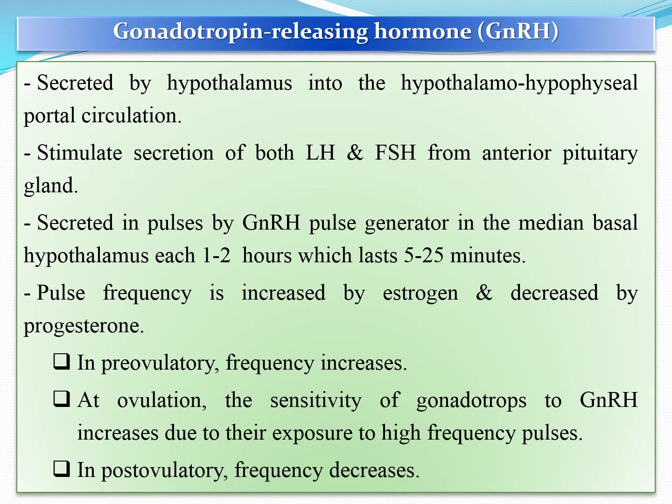That is, it should be released after each 1 to 2 hours, lasting for 5 to 20 minutes. Pulse frequency is increased by estrogen and decreased by progesterone. Like other hormones, in the pre-ovulatory phase its frequency increases. At ovulation, the sensitivity of the gonadotrophs to GnRH, the gonadotropin releasing hormone, increases due to their exposure to high frequency pulses. And in the post-ovulatory phase, its frequency decreases.